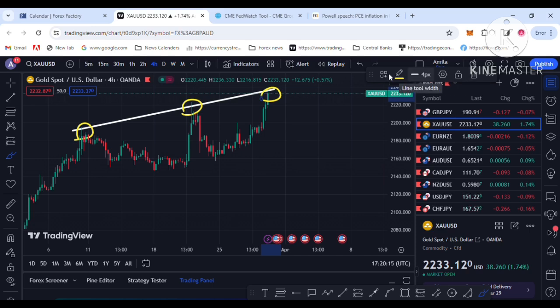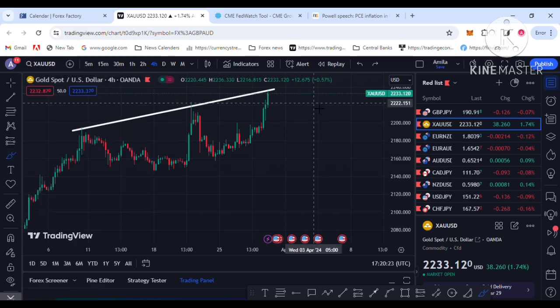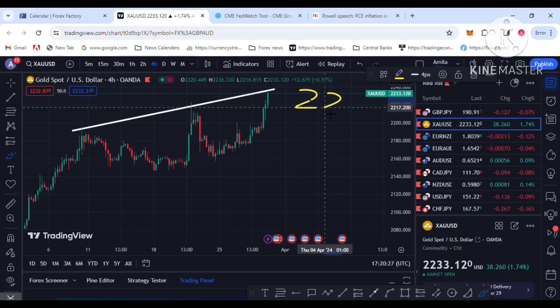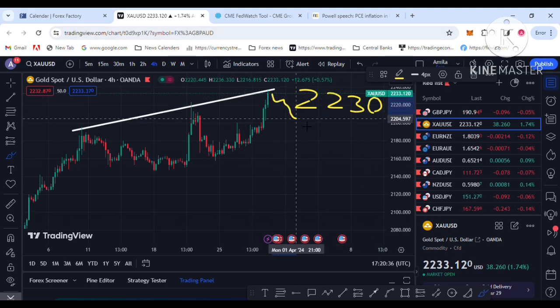So you should remember the important levels and important zones when you are doing technical analysis. I am thinking price will reject at the 2230 level, with some retracement, and the next support level is 2210.